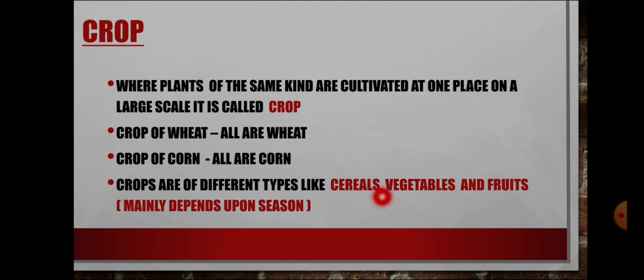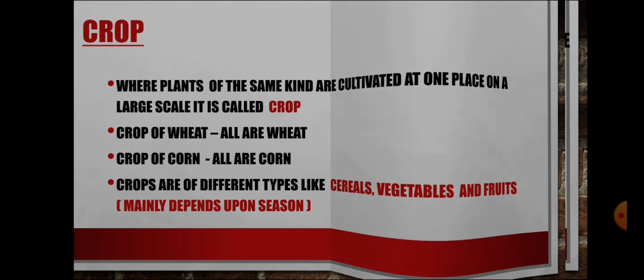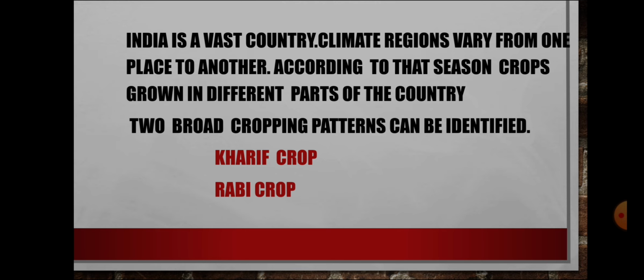Crops are of different types: cereals, vegetables, fruits. It depends upon the season. You know, our country is a vast country, so climate regions vary from one place to another. Depending on the season, crops grow in different kinds and in different parts of our country. According to this, two broad cropping patterns can be identified. One is Kharif, another one is Rabi.